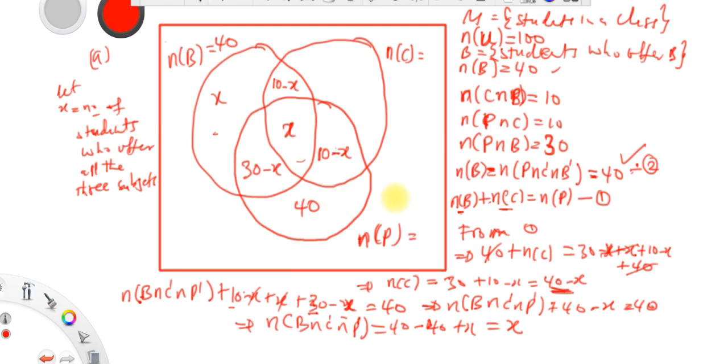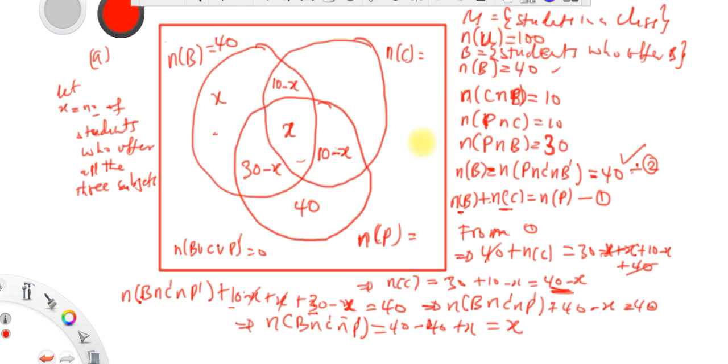Since you were told that each student offers at least one of the three subjects, the number of students who do not offer anything is equal to 0. So this one, biology union chemistry union physics, all complement, is 0.